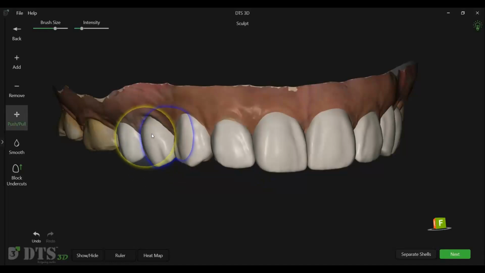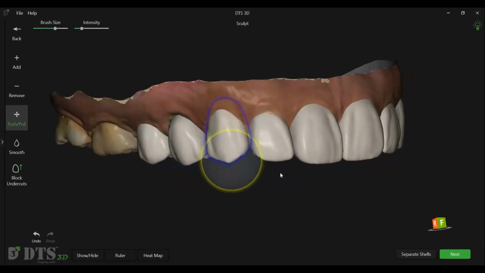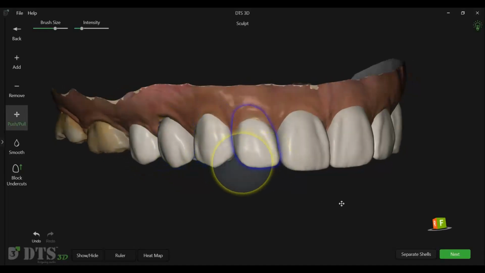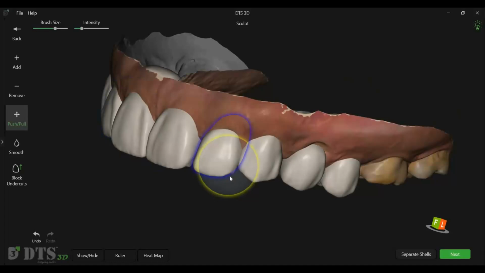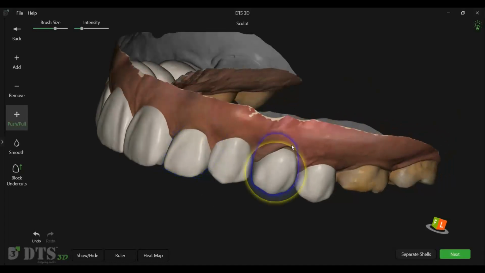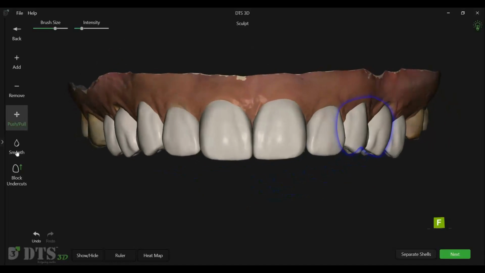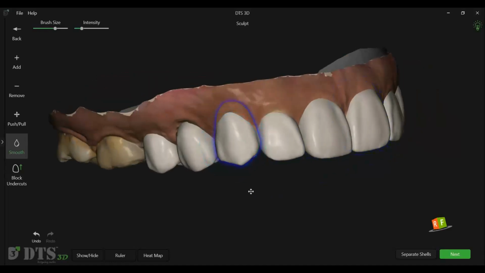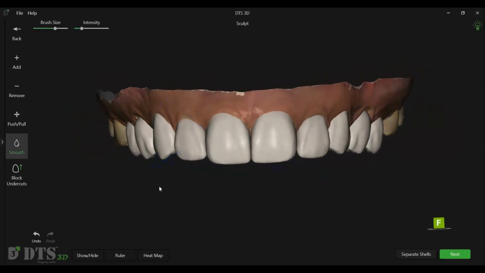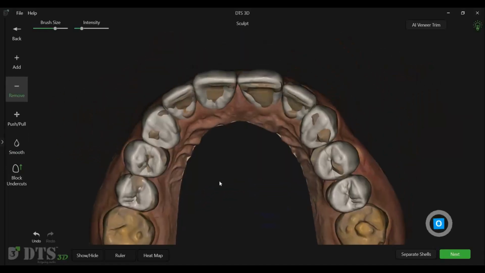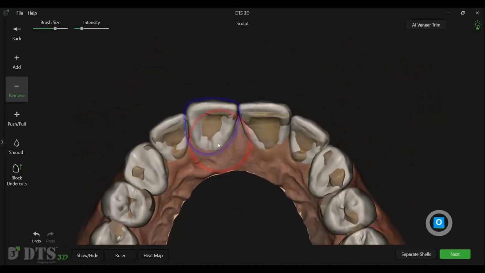The push-pull tool functions as a free-form sculpting tool and can be used to reshape either the entire tooth or specific areas of the restoration. The smooth tool smoothens surface textures and blends modifications. The remove tool is used to remove material from the shells. A higher brush intensity can be used for faster and more efficient material reduction.